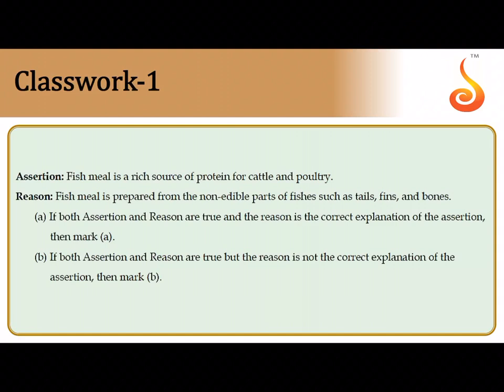Fish meal is a rich source of protein for cattle and poultry. Very correct. Fish meal is prepared from non-edible parts of fishes, which are non-edible by humans but edible by other animals, such as tail, fin, bone. Both are correct. But if you see, both assertion and reason are correct, but reason is not the correct explanation of assertion. So the correct answer is option B.